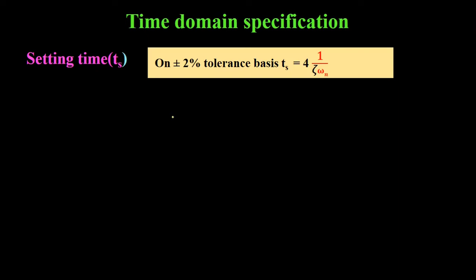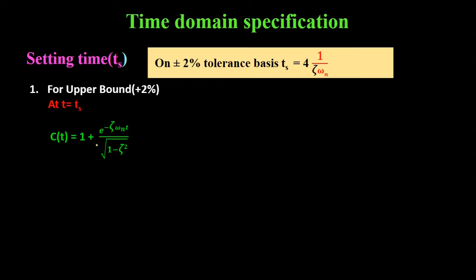Now first we will derive the expression for settling time on plus 2% tolerance basis, that is for upper bound. At time t equal to Ts, C(t) will be equal to 1 plus e to the power minus zeta omega n t divided by under root 1 minus zeta square. Therefore at time t equal to Ts, C(t) will be equal to 1.02 if we are taking plus 2% tolerance limit. Now we will keep these values in this equation.